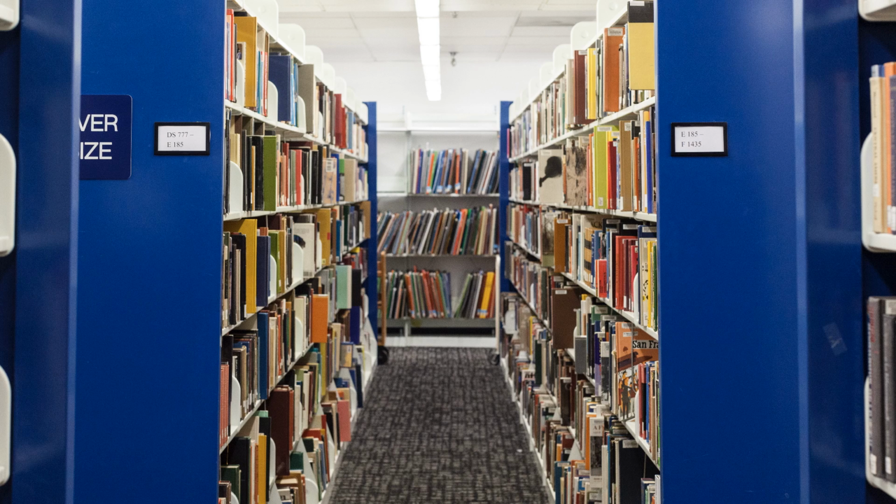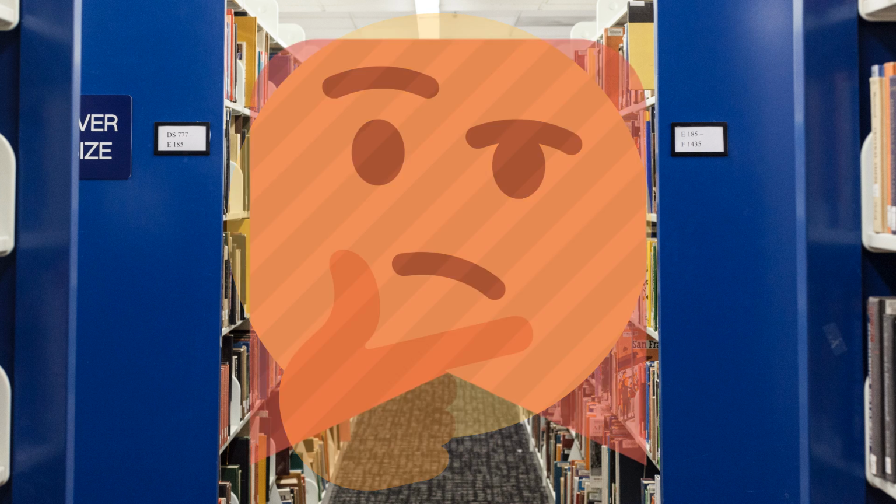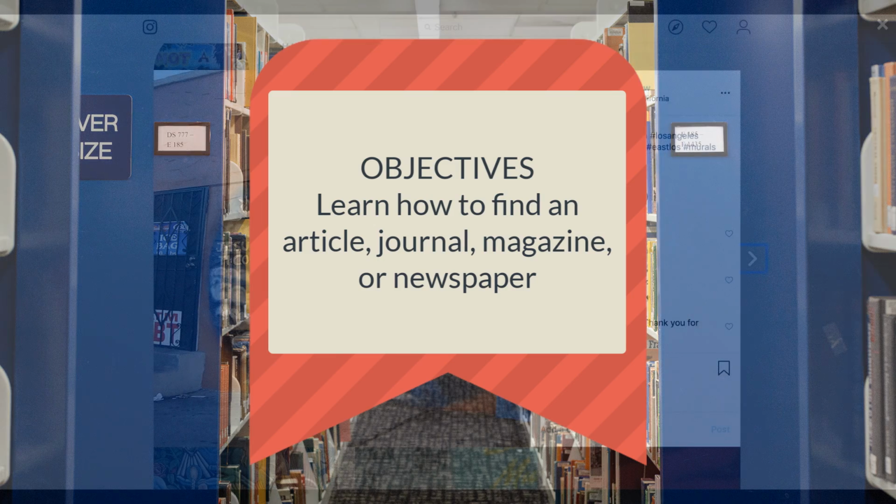So you've got access to the CalArts Library and its online catalog. Great, but now how do you navigate your access to all this information? How do you find the specific article you are looking for? After watching this video, you can find that article from a journal, magazine, or newspaper, sometimes called serials or periodicals, that you've been searching for.